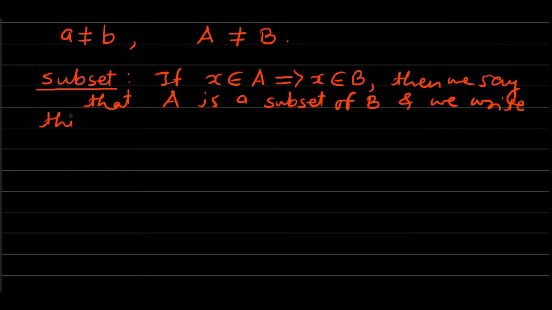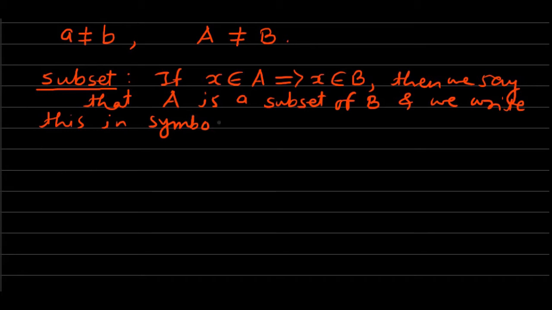The same thing can be written in symbols.